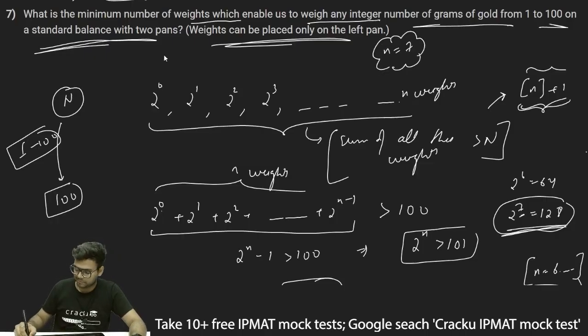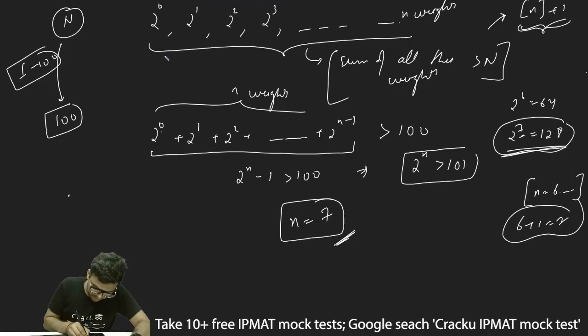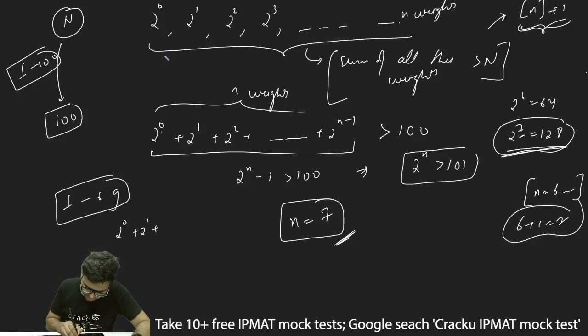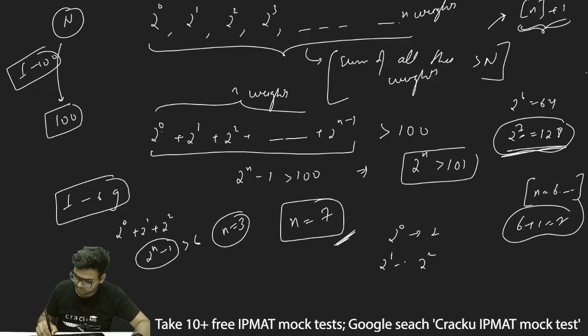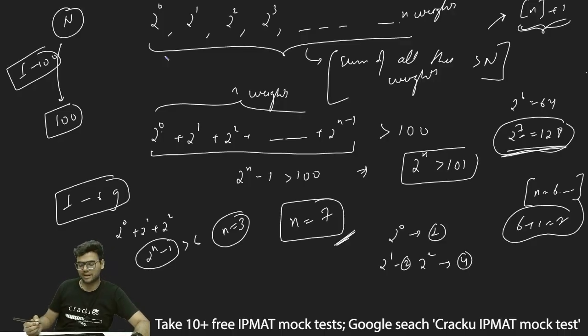If I have to take an example of this, let's say I have to get 1 to 6 grams of weight. So in this case, what will happen? It should be 2 to the power 0 plus 2 to the power 1 plus 2 to the power 2. Again the sum will be 2 to the power n minus 1, let's say n weights I have taken. This should be greater than 6. So ultimately what we are getting is n equal to 3. So we can take 3 weights, which are 2 to the power 0, 2 to the power 1 and 2 to the power 2. So 2 to the power 0 is 1, 2 to the power 1 is 2 and 2 to the power 2 is 4. So with 1, 2 and 4 we can calculate all the weights.